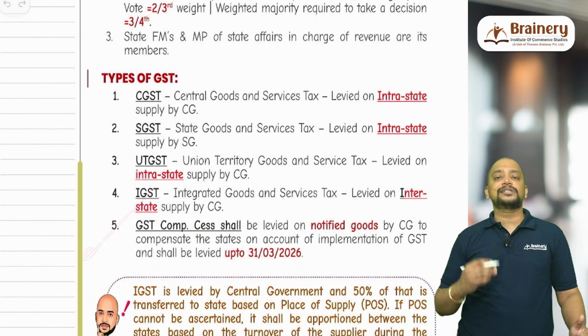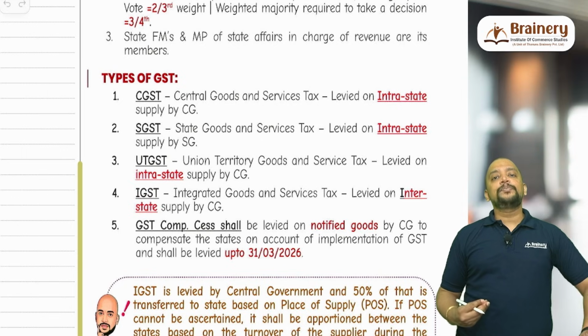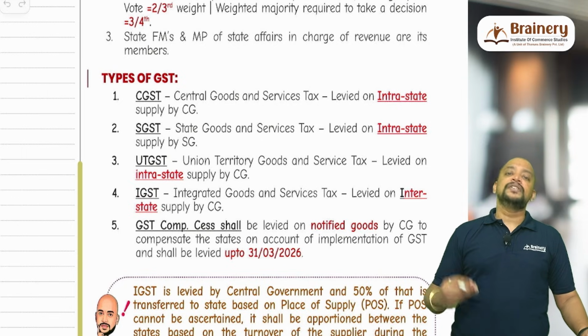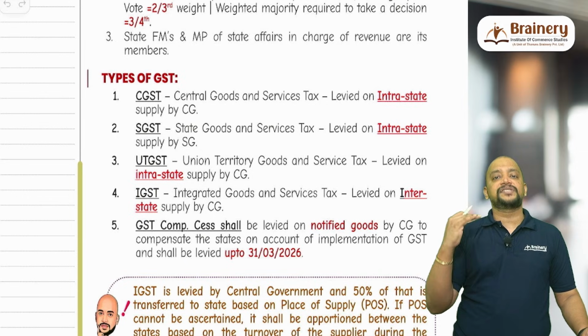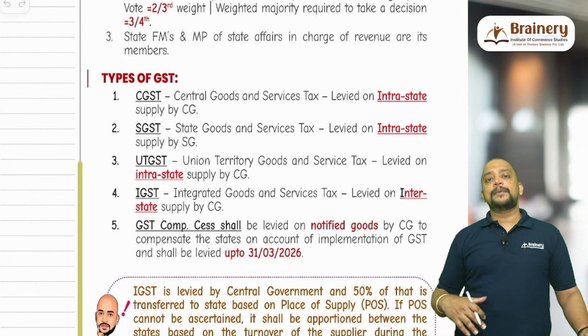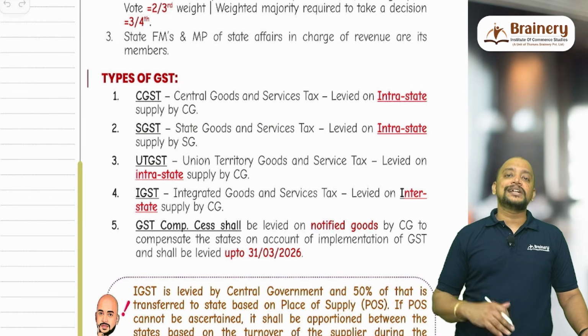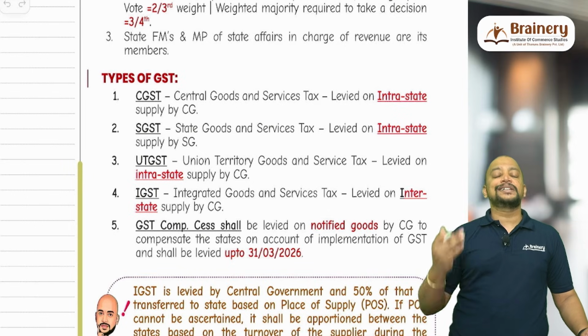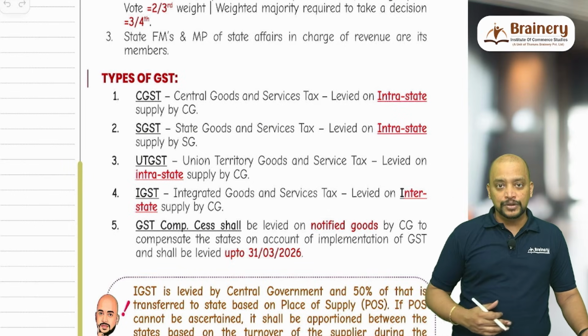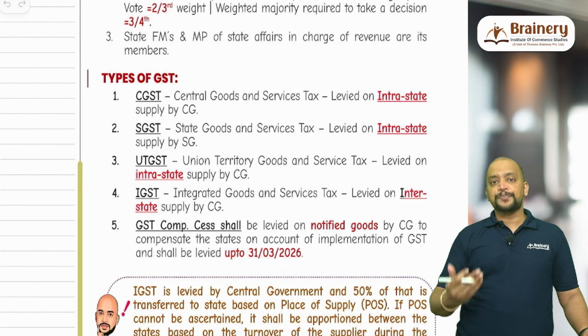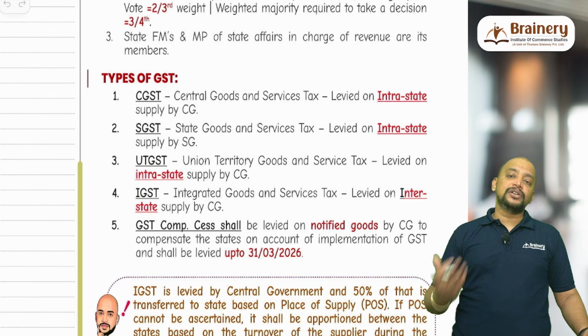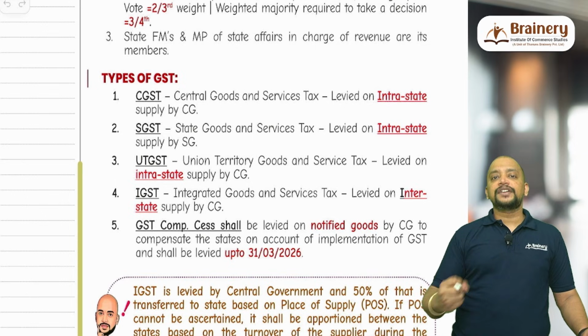Then the fifth is GST compensation cess. GST compensation cess is for the purpose of giving compensation to the states on account of implementation of GST, if they have suffered any loss. But now, the majority of goods were outside the scope of GST compensation, and even recently motor vehicles. In July 2025, they made a big change wherein motor vehicles were removed from the GST compensation cess.